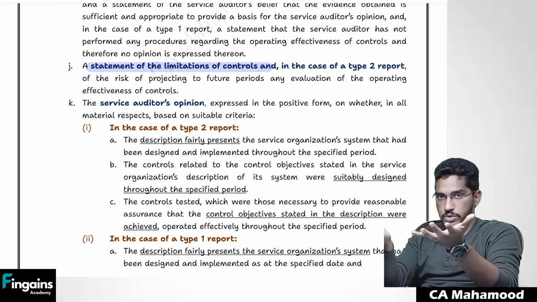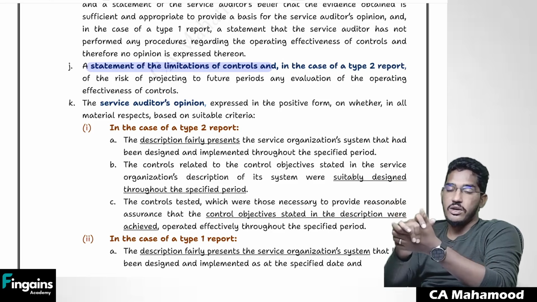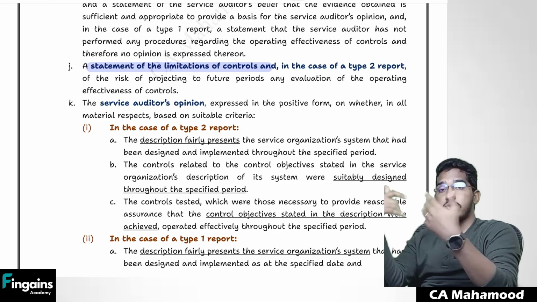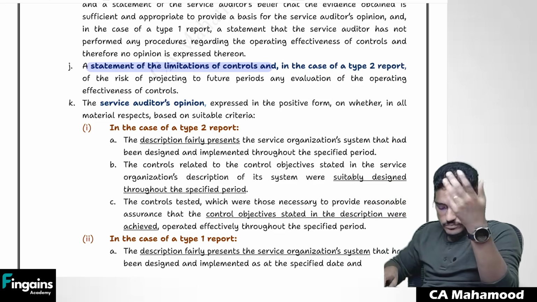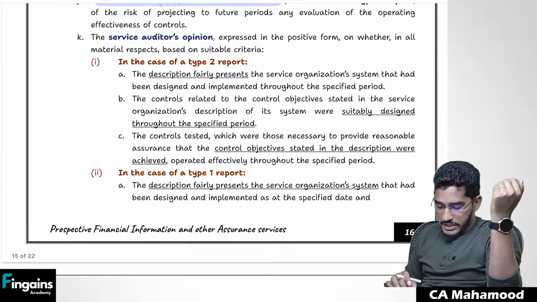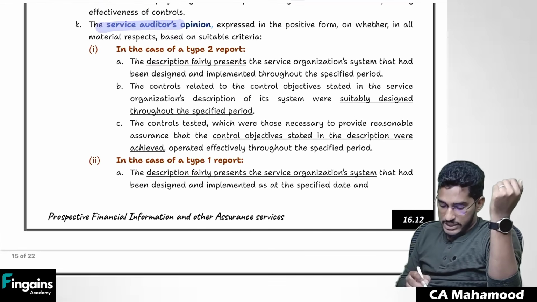To us they sound appropriate, but still those internal controls might contain inherent limitations, because of which they might not function properly. Let the reader be aware of it. So describe the statement of limitations of controls also. Then finally, you have to express your opinion.